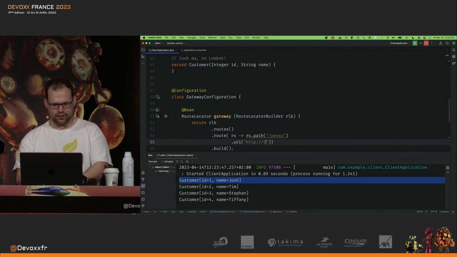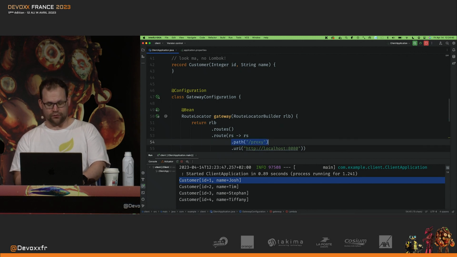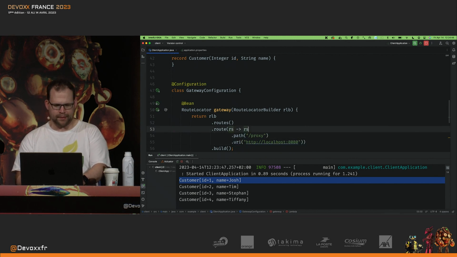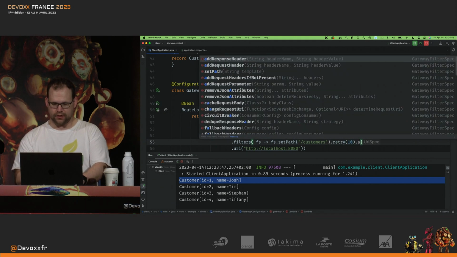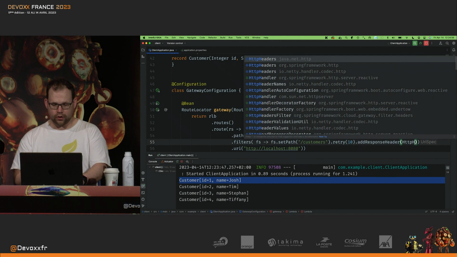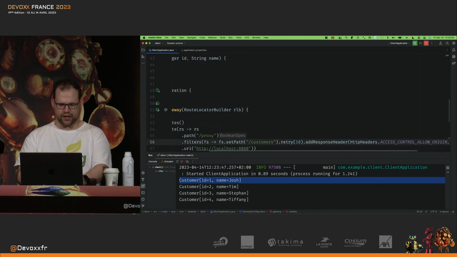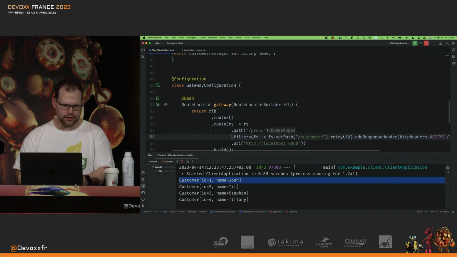So I'm going to send this request that arrives on port 9999 at this path. I'm going to forward it. I'm going to proxy it to this service over there. Pretty simple. And the power, of course, is I can use filters. So with the filters, I can change things. I can use filters to change the path, for example. I could do retries. I could add response headers to do CORS, for example, something like that, right? I could do security. I could do all sorts of things with these filters. And this is one of the powerful parts of Spring Cloud Gateway, okay?